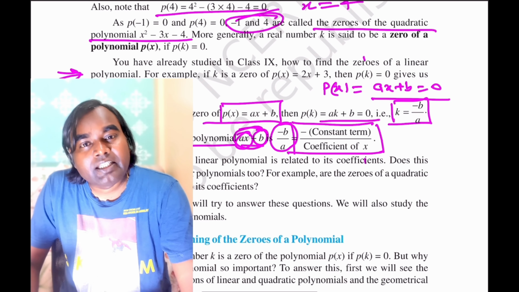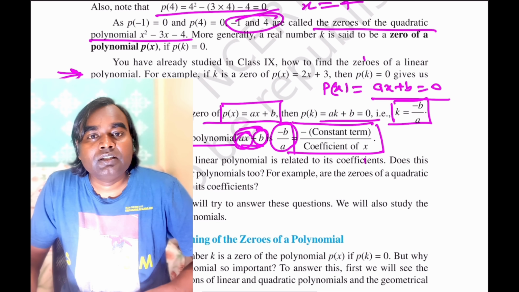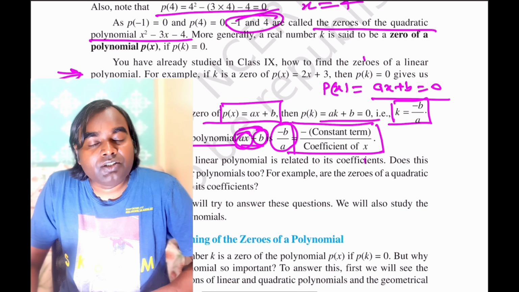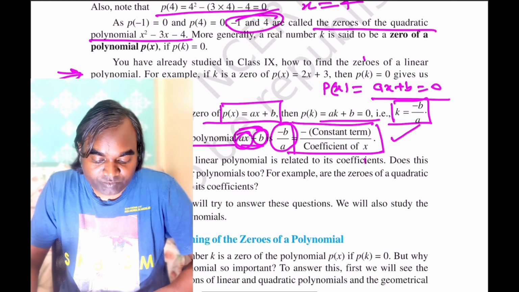So for any given general linear polynomial, you can easily find the zero by using the constant term and the coefficient of x.